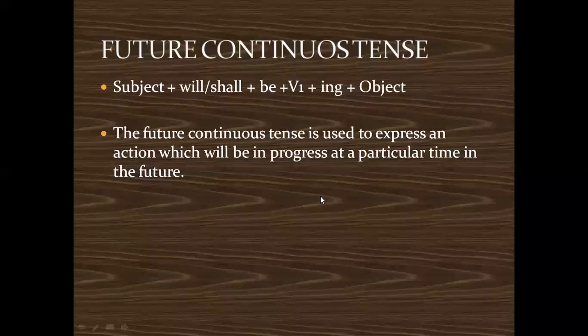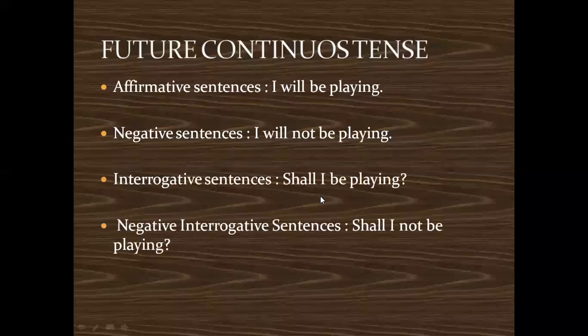For example, affirmative sentence, I will be playing. I will be playing or I shall be playing. Negative sentence, I will not be playing. I shall not be playing. Interrogative sentence, shall I be playing? Okay, positive interrogative, shall I be playing? And negative interrogative, shall I not be playing?